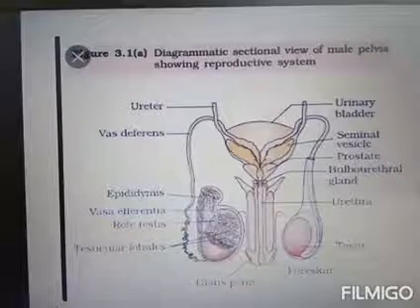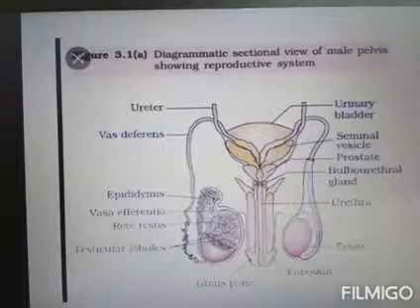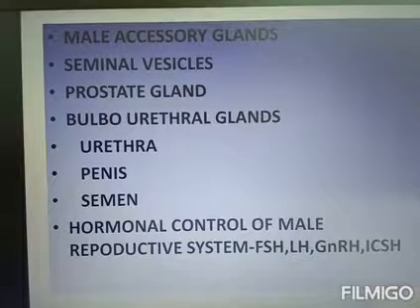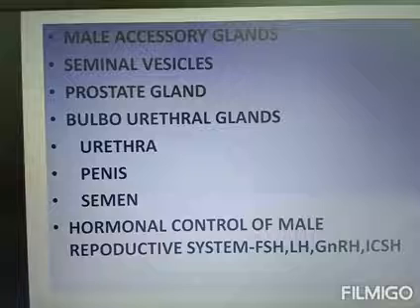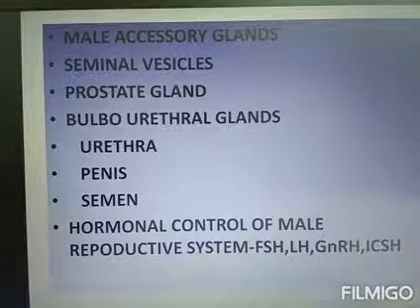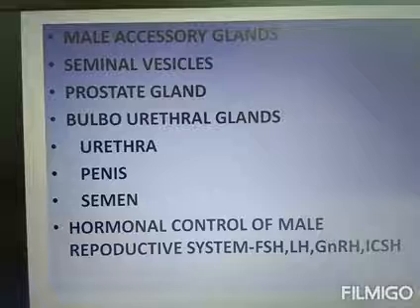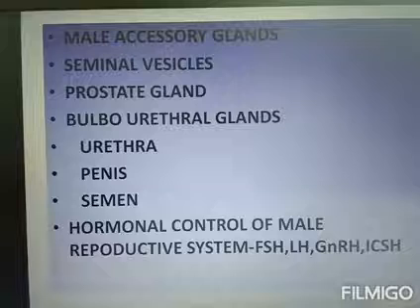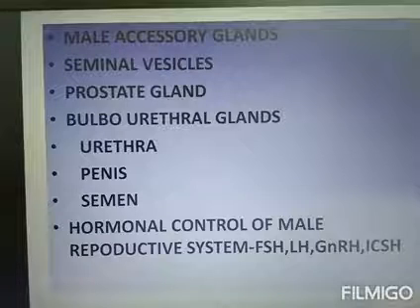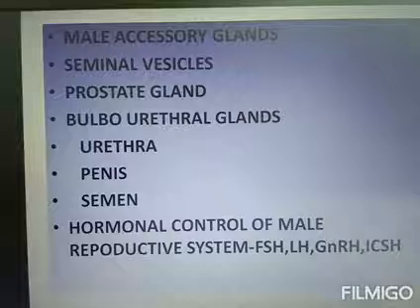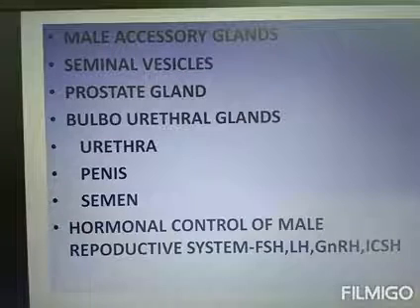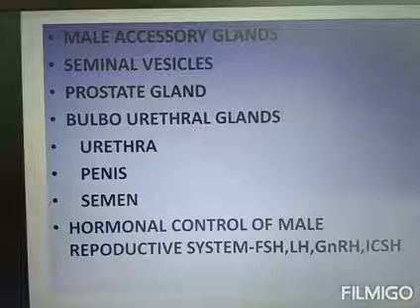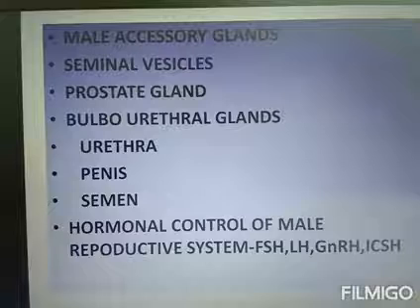Okay. Then the next one is the secretion, that is semen. Seminal plasma along with the sperms constitutes the semen. Secretions of the epididymis, vasa deferens, seminal vesicle and prostate are essential for the maturation and motility of the sperms. I told you that sperms released from the seminiferous tubules are not fully matured; the maturation and motility process takes place in the epididymis. So the epididymis is a storehouse for the sperms.